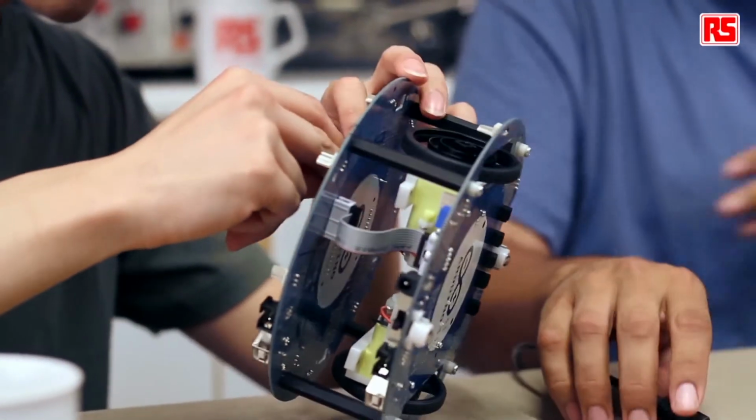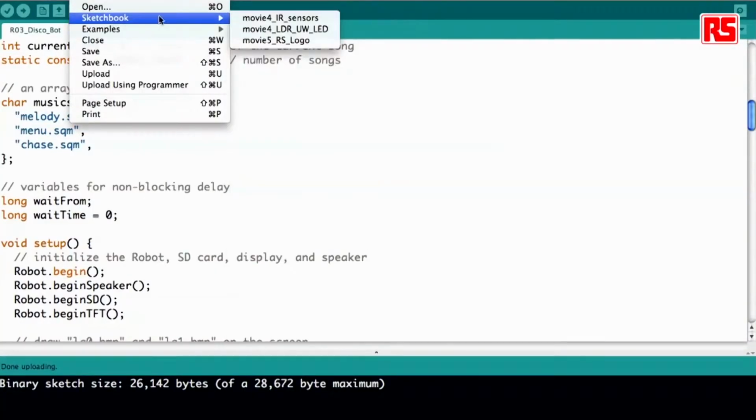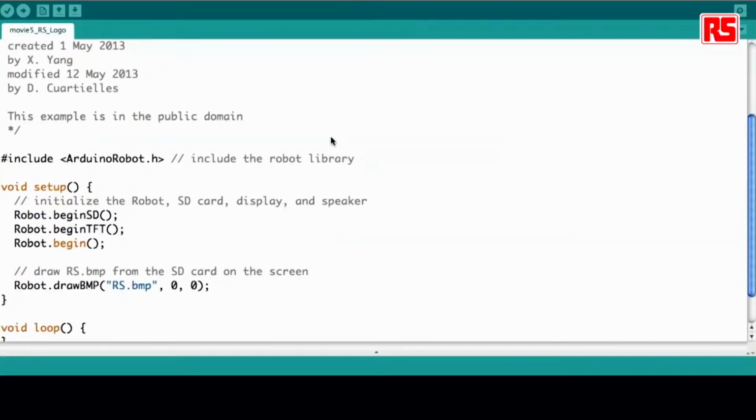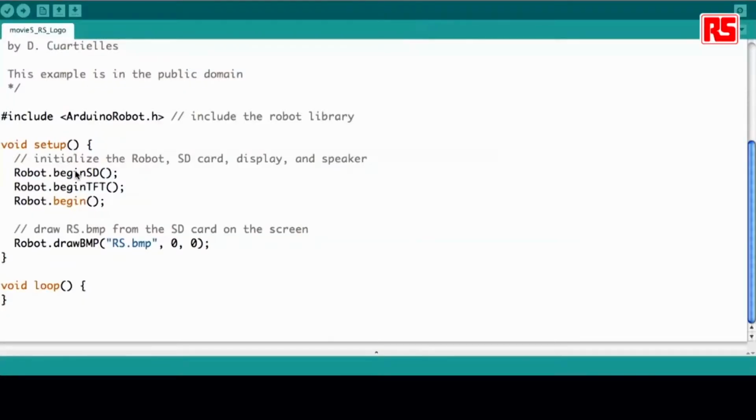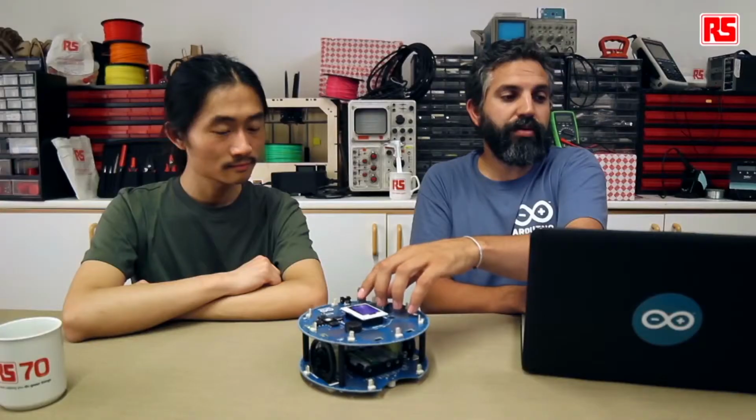In the meanwhile, on the computer, you're going to see the program that I'm going to use to load the image. It's a very simple example I created especially for this. This example, as usual, starts by instantiating the Arduino Robot library, starts the use of the SD card, starts the screen, starts the robot, and just draws the BMP picture rs.bmp. It's going to be very simple. Plug it to the computer and we upload the program.